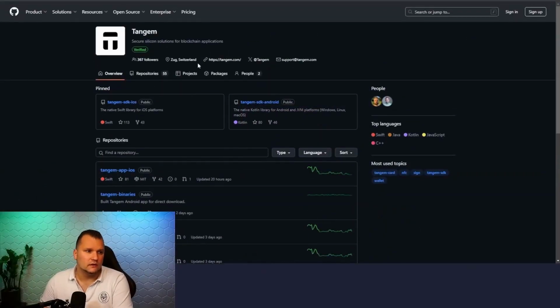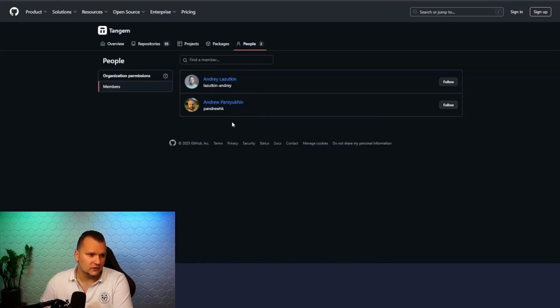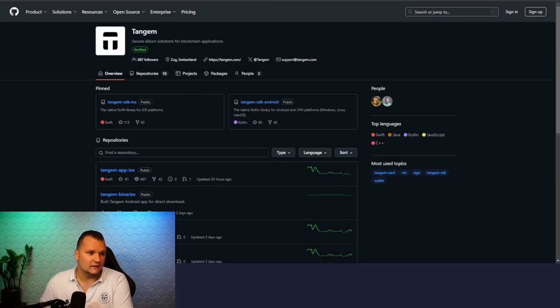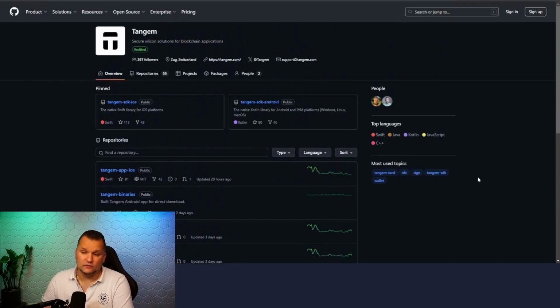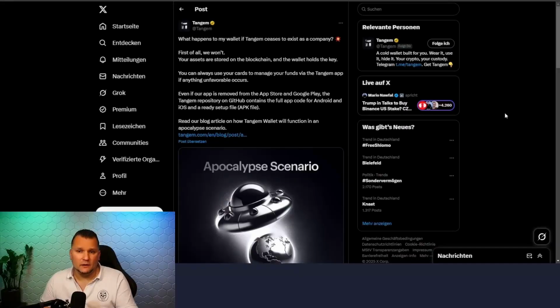Verify the followers, tangem.com, and of course the support email. At the same time, there are two people here who have created some things here, or rather, opened some here. There are also fake versions, so you really have to be careful. If you just enter Tangem APK, fake versions will also appear. But you can also see from the date that the post from Tangem came out yesterday, and yesterday, coincidentally, two brand new APK versions were uploaded on GitHub by people who apparently have nothing to do with Tangem. So be a bit careful, always go to the Tangem GitHub.